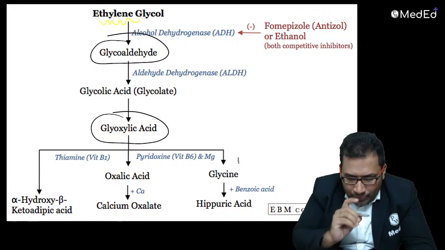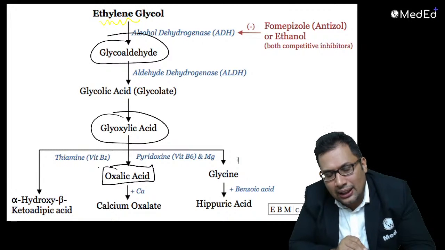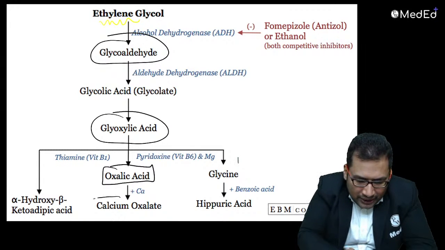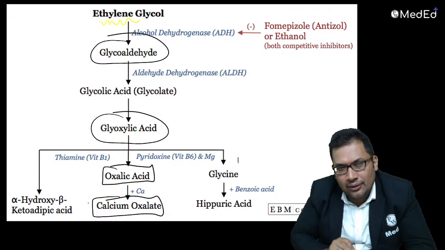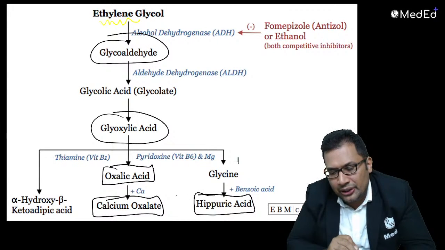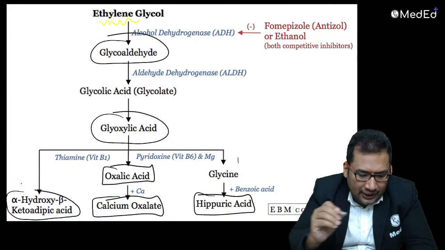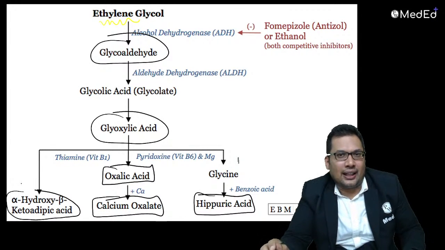And remember, it also produces oxalic acid. Oxalic acid combines with calcium and forms calcium oxalate crystals. Also there is formation of hippuric acid when glycine combines with benzoic acid, and beta-ketoadipic acid.